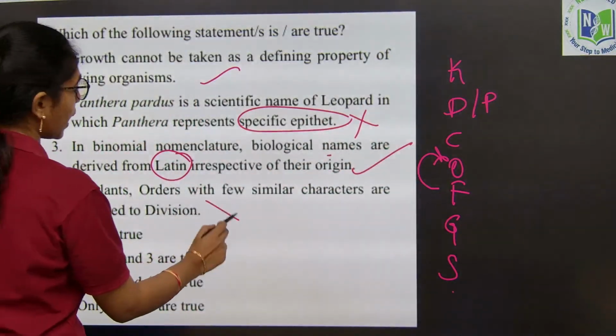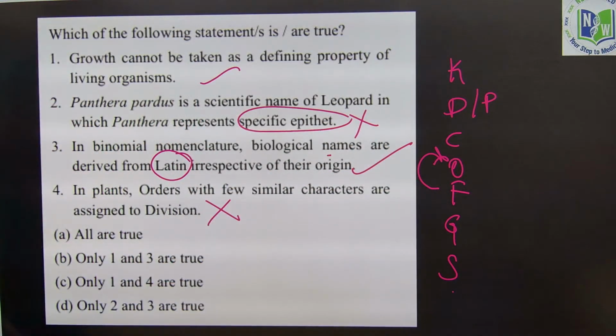So, 4th we can eliminate. What are the correct options? Option 1 and option 3 goes right here. So, here option B is the right answer, where 1 and 3 are true. Very good.